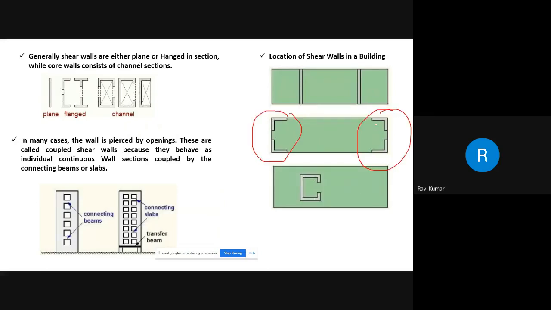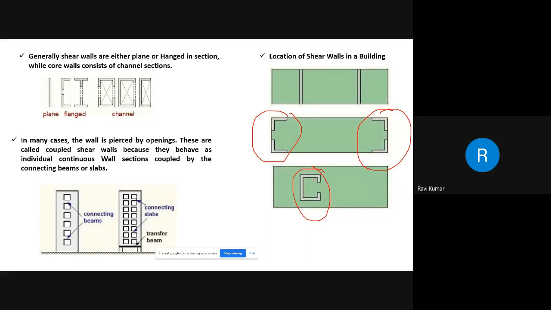Now the shape and position of the walls give good flexural stiffness in the short direction, but rely on the stiffness of the frame in the other direction. If you are giving a channel arrangement like this, it looks good. However, there is less torsional stiffness than the previous arrangements due to the eccentricity of the core.